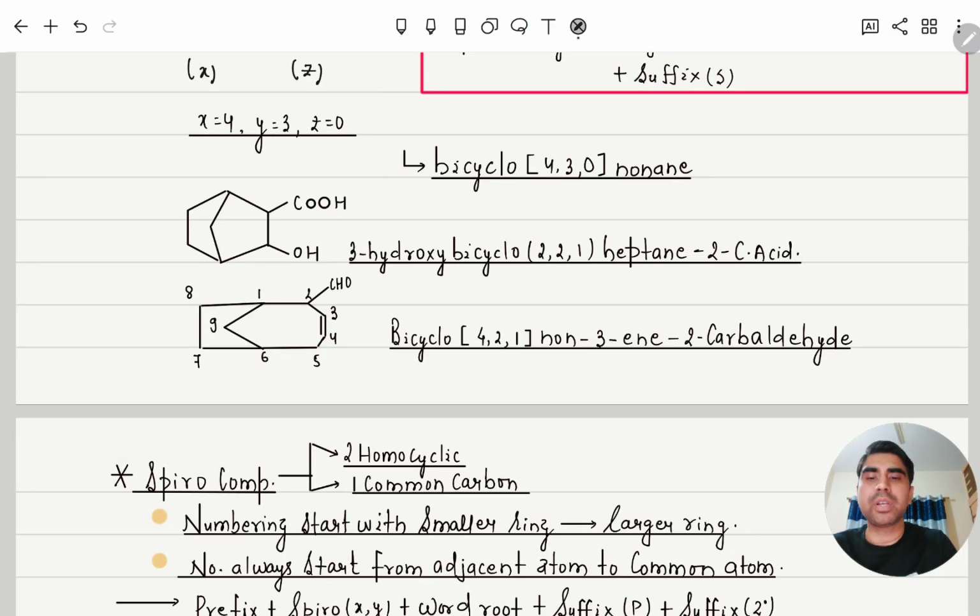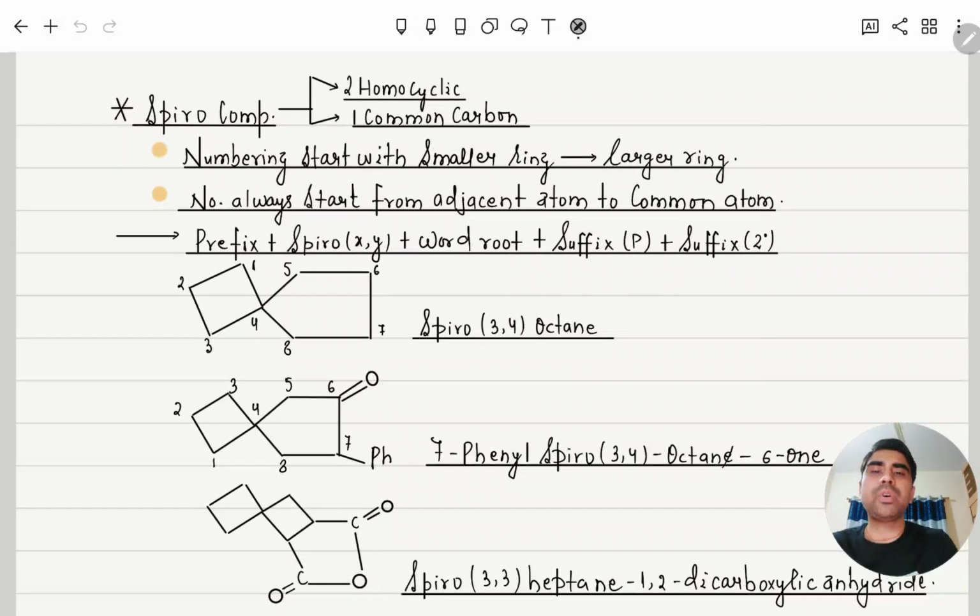Okay. Next, moving further. A spiro compound. A spiro compound means again it is also a bicyclic homocyclic compound, in that 1 common carbon will be there, whereas in bicyclo there are 2 carbons, here it will be 1 carbon. Numbering we will start from the smaller to the larger ring, and always numbering will start from the adjacent carbon of the common carbon. Like let's suppose this is the common carbon, numbering will start from here, followed by the lower, that smaller path, to the higher path, means longest path. Prefix is the same as that, bicyclo, spiro, here it will be x comma y only, then word root, suffix primary and secondary.